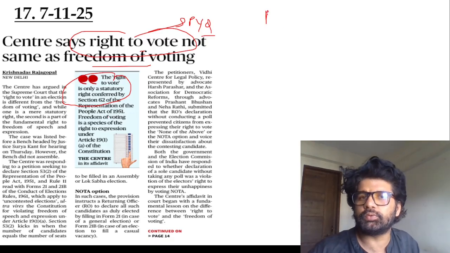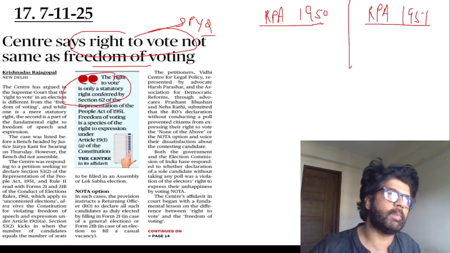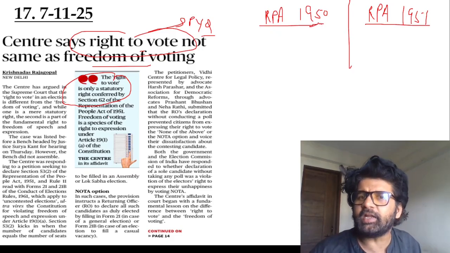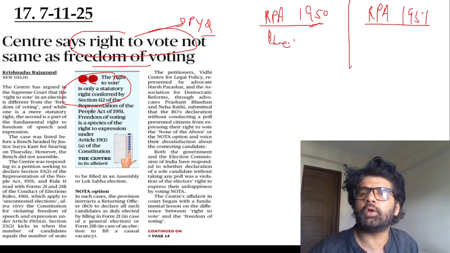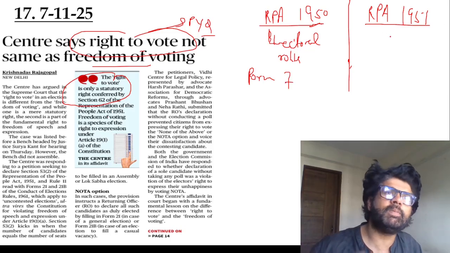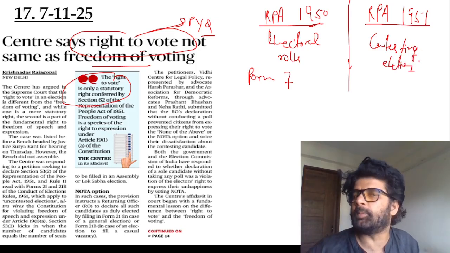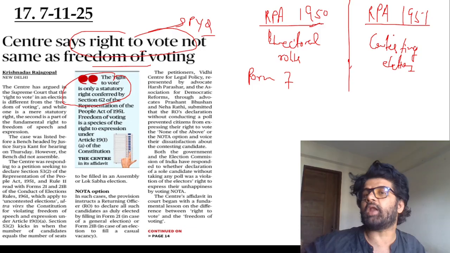So there are two things, guys: RPA 1950 and RPA 1951. You will read this RPA, Representation of the People Act, in your mains syllabus. RPA 1950 is basically about electoral rules: who will vote, who will not vote. There is Form 7, by which your name can be removed, and all these things are under RPA. RPA 1951 is about people who are contesting elections: how much money they can spend, the model code of conduct, how it will be implemented. All these provisions are there in RPA 1951.